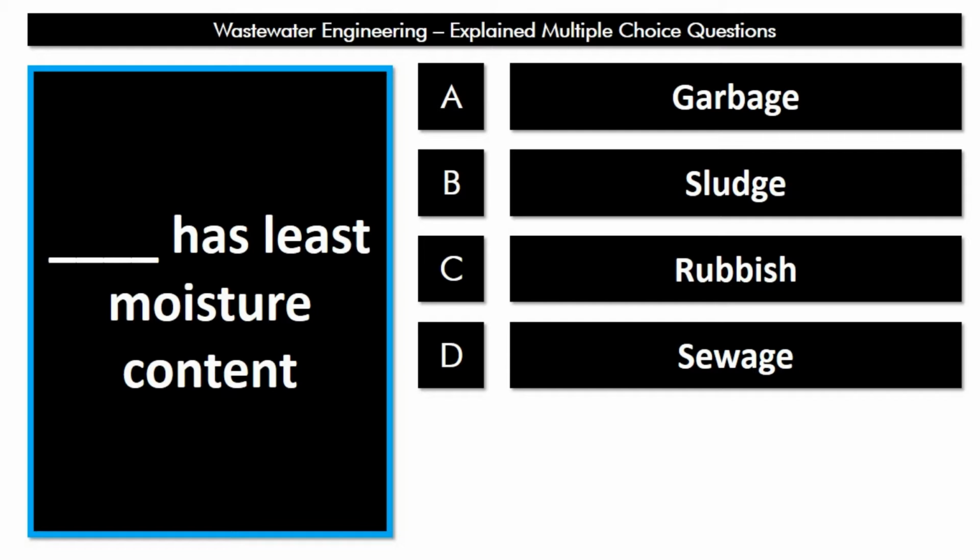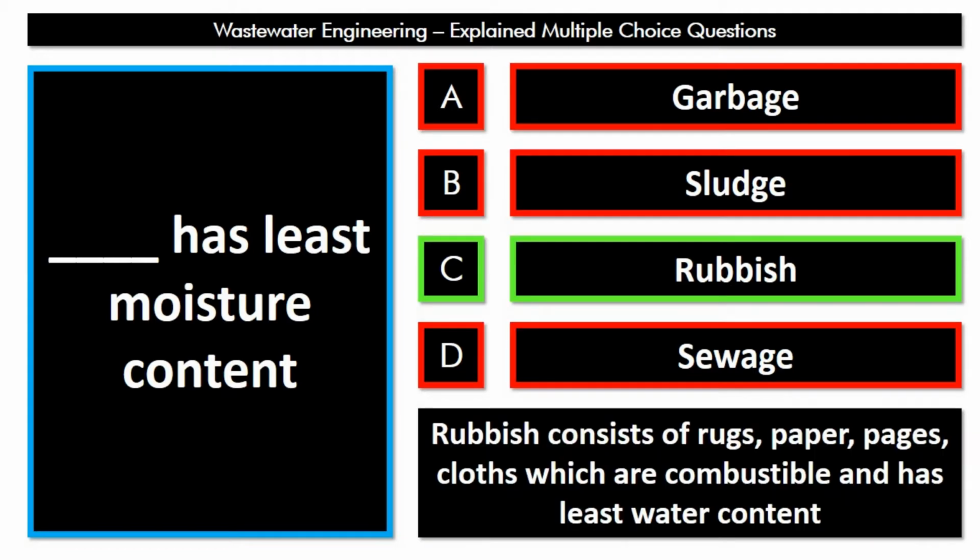But the term rubbish consists of all the paper, rags, cloths, packing, parceling material. It is all included in rubbish, and rubbish is the highly combustible refuse out of these four options. That's why the correct answer is rubbish.